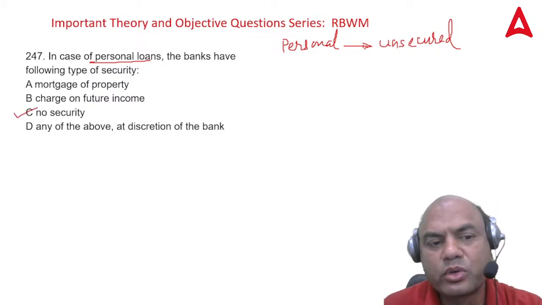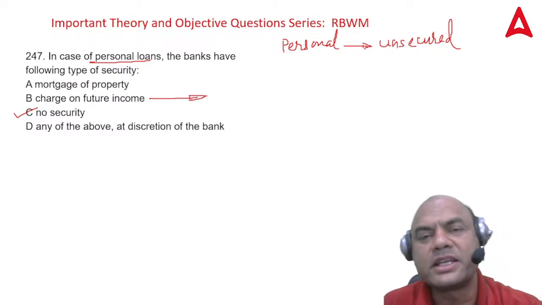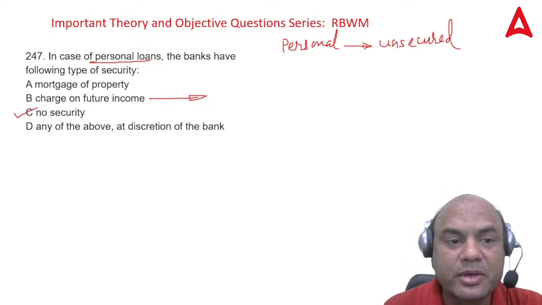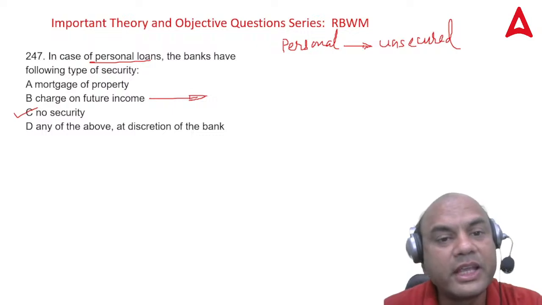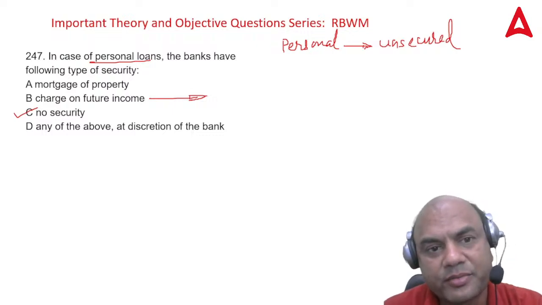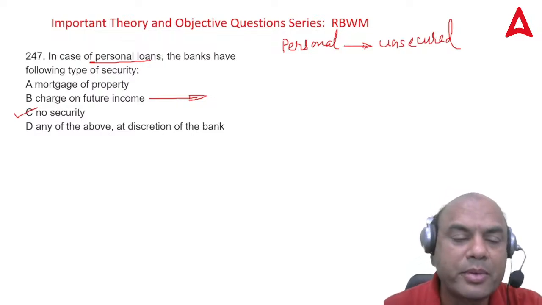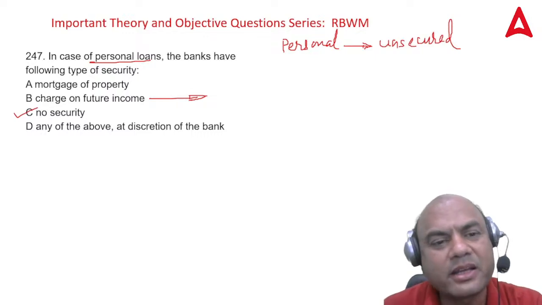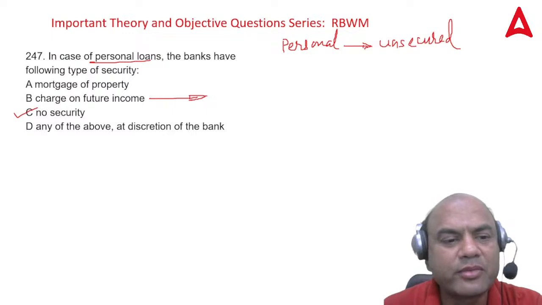Some banks do take a charge on future income, meaning they ask the customer for EMI deduction later, so the EMI will be deducted directly from the company and paid to the bank. But that is not a practical answer nowadays. So personal loans will have no security.